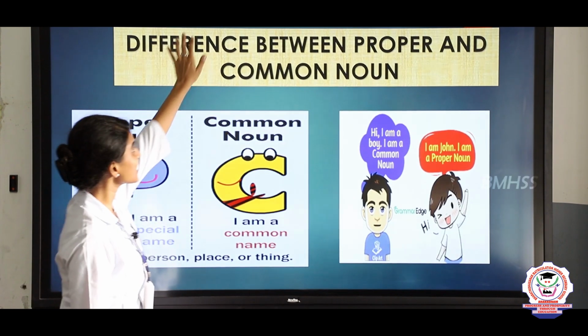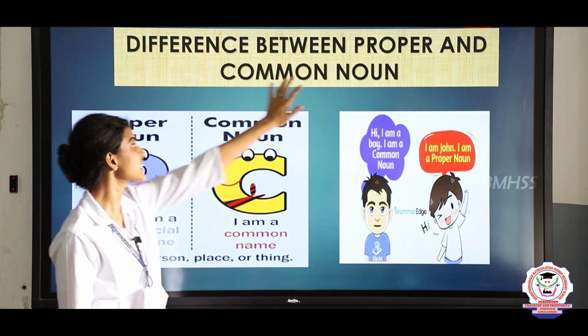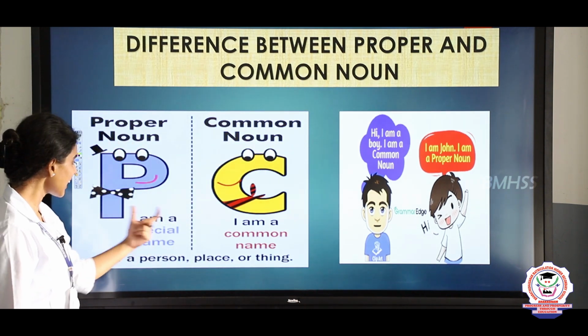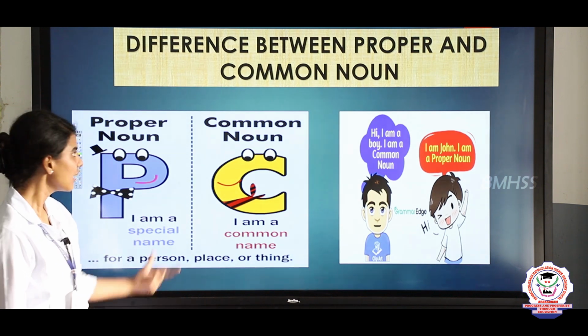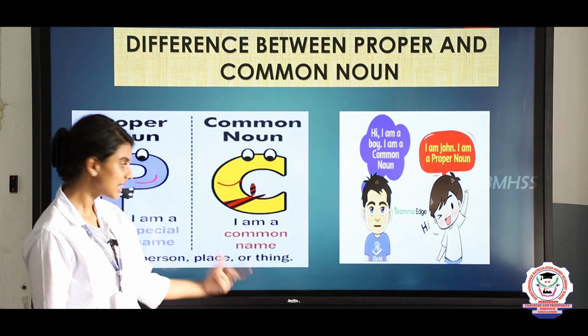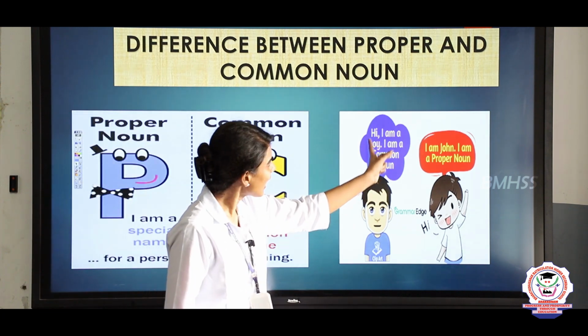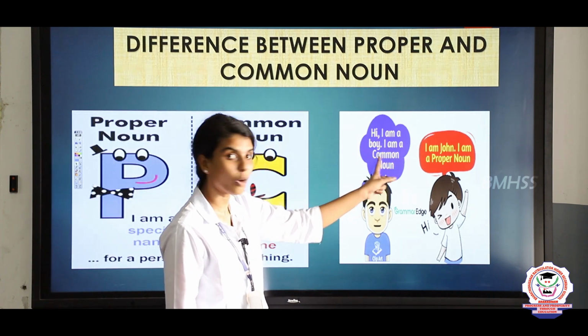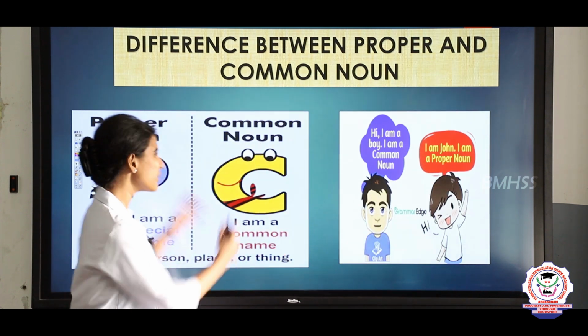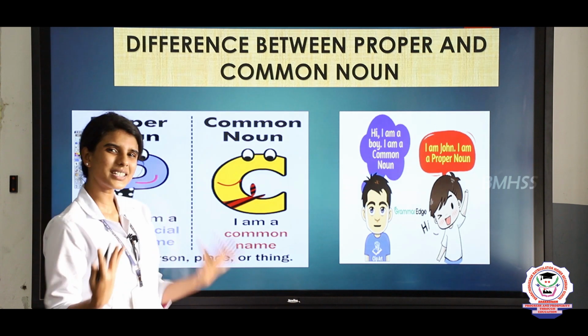Now let us see the difference between proper noun and common noun. Here the proper noun tells that I am a special name. The common noun tells that I am a common name. So here I am a boy, I am a common noun. Here I am John, I am a proper noun. So what are the differences?